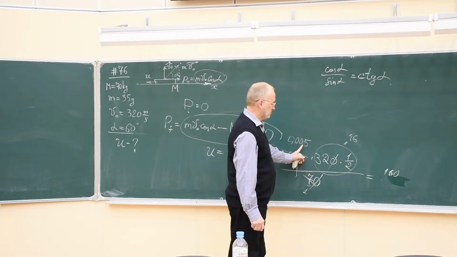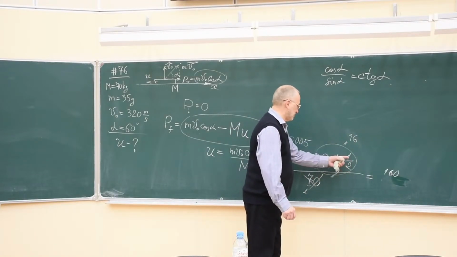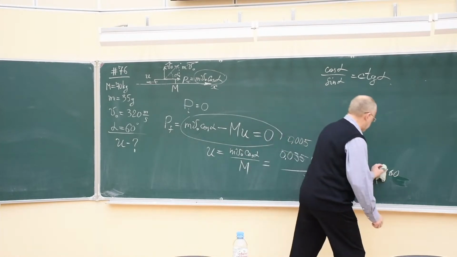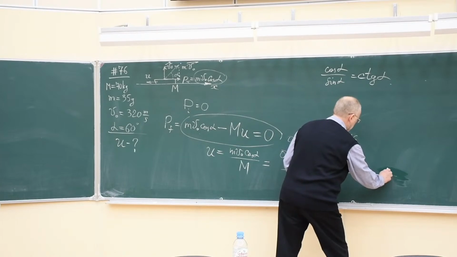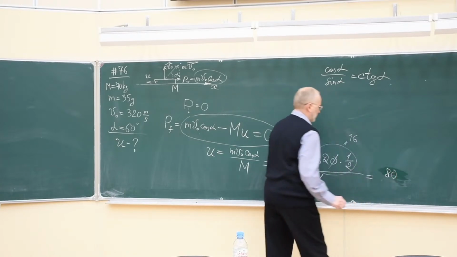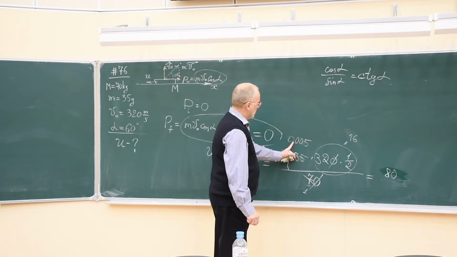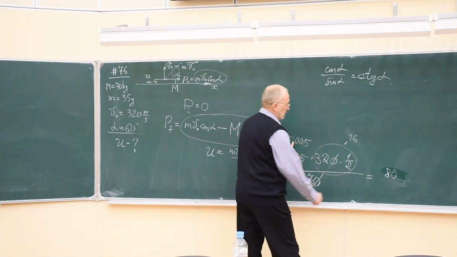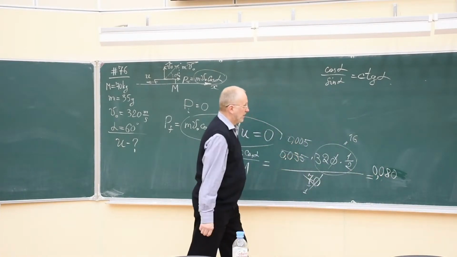What's wrong? Yes, 16, certainly. Not 32. I have already divided. Yes, certainly. That's just 2 times less. Right? And 3 digits after the decimal point. So 1, 2, 3.